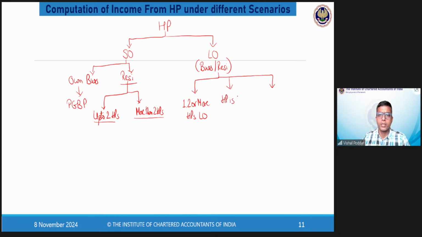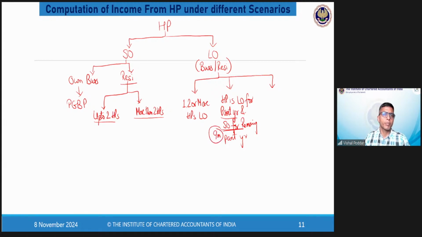The other possibility is HP is let out for part year and self-occupied for remaining part year. So HP is let out for part year means you are staying in that HP for first 9 months.